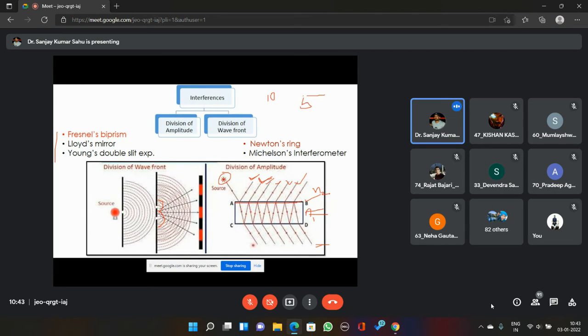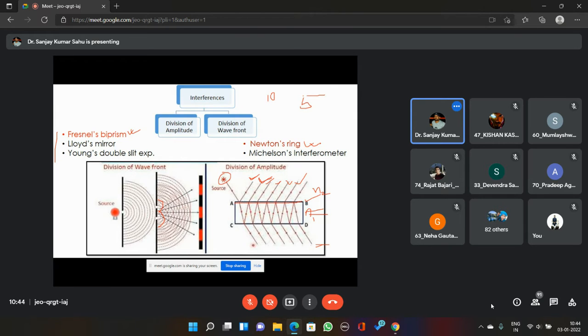Then these two values are going to decide the reflection coefficient. This is known as the method of obtaining two coherent sources out of a single source by the division of amplitude. There are some experimental demonstrations where we use this method to obtain two coherent sources. One is Newton's ring, one is Michelson's interferometer. In your syllabus, we'll be discussing one experimental demonstration from each method. We'll be discussing Newton's rings and Fresnel biprism in detail.